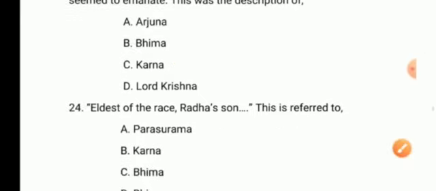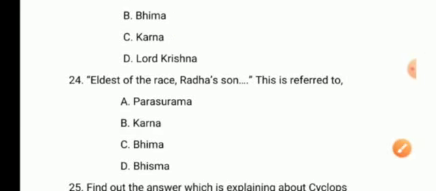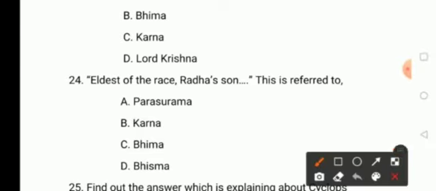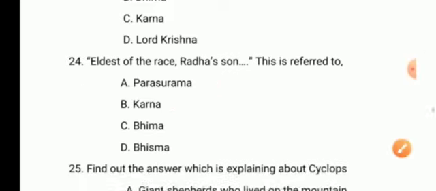Question number 24. Eldest of the race, Radha's son. This is referred to option A, Parashurama, option B, Karna, option C, Bhima, and option D, Bhishma. So the answer here is option B, Karna. And moving on to the next question.